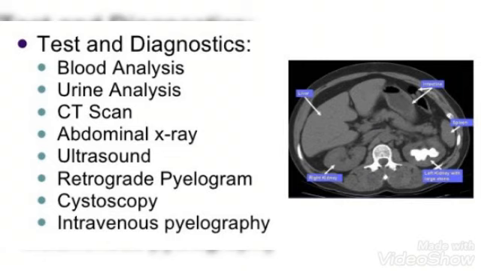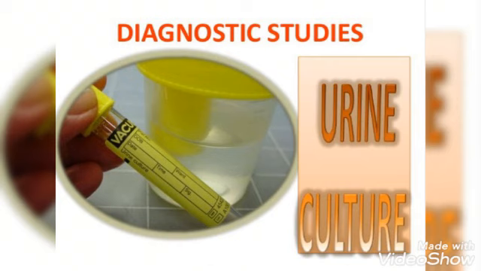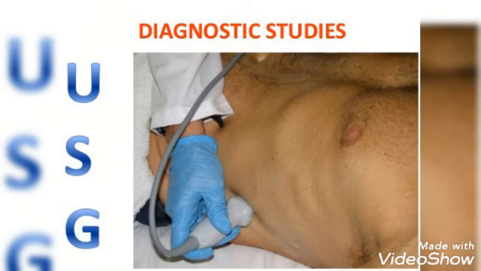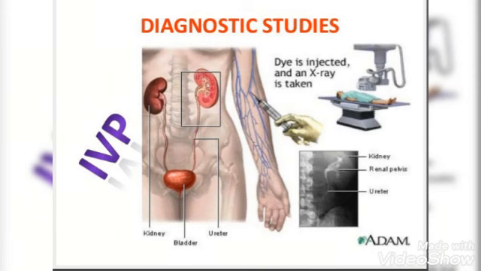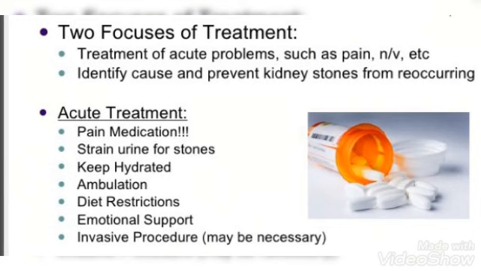Investigations of renal calculi include blood urea and creatinine to rule out renal failure. Then plain X-ray is done where enlarged renal shadows can be made out. Urine culture is done. Ultrasonography is done to diagnose the stone in size and to find out the exact location of stone. Cystoscopy is done, and intravenous pyelogram to locate the stone exactly in relation to kidney and ureter and to assess renal function, where the dye is injected and X-ray is taken. Besides this, CT scan is also a very good investigation, and urine is sent for culture and sensitivity.